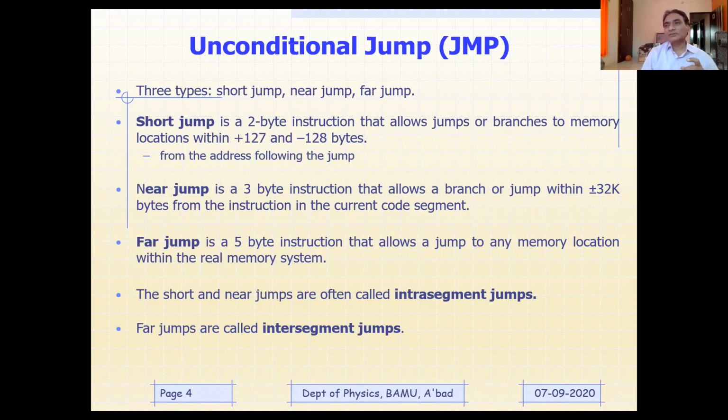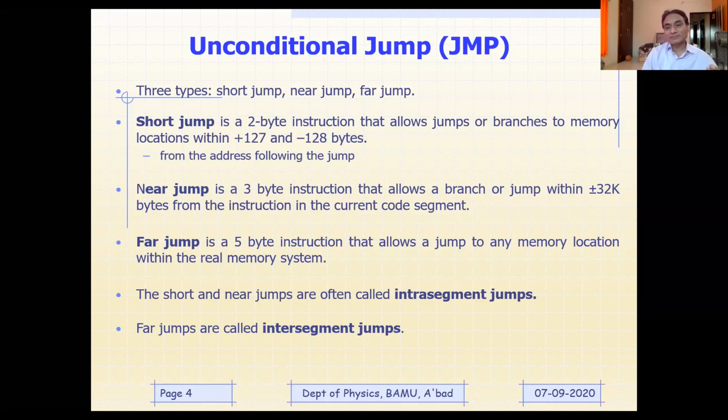Because we know the entire memory of the 8086 microprocessor has been divided into 4 logical memory segments, if you remember: code segment, data segment, extra segment, and the stack segment. Each segment is going to provide you 64 kilobytes of memory.